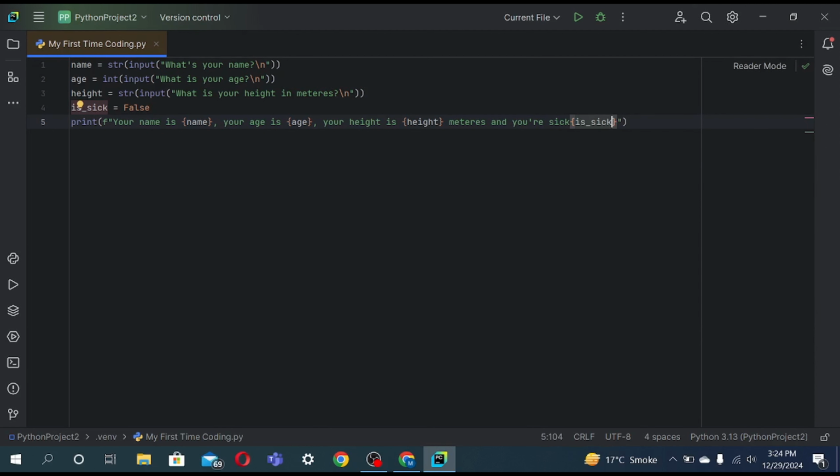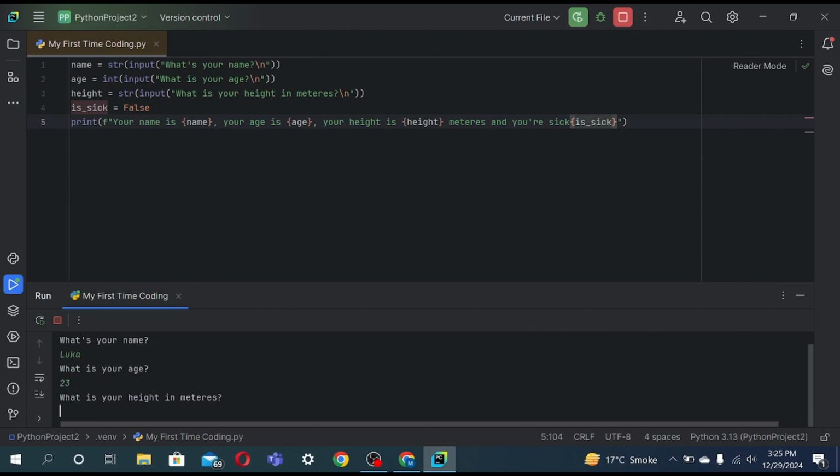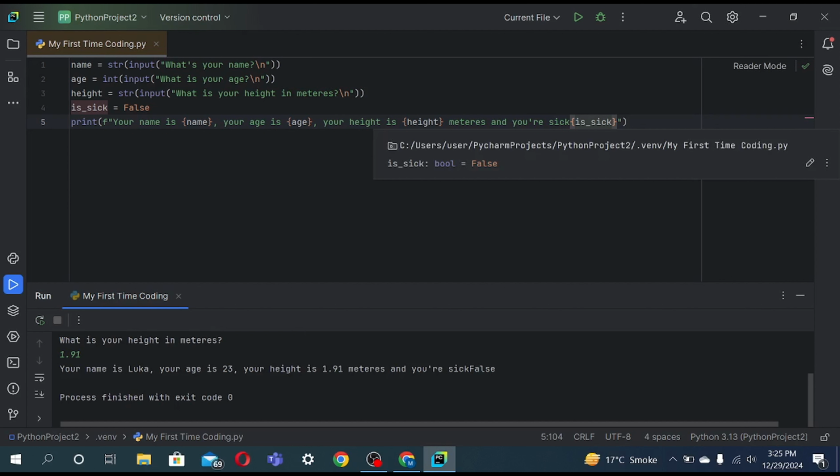So now let's see what is the output. What's your name? My name is Luca. Your age, 23. Height, 1.91. Your name is Luca. Your age is 23. Your height is 1.91 meters and your sick is false. I just forgot a space.